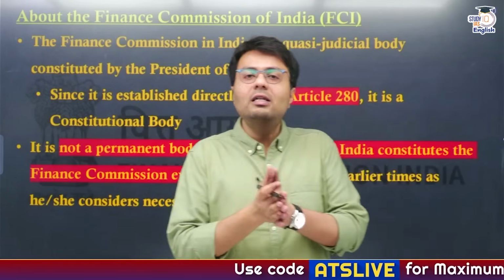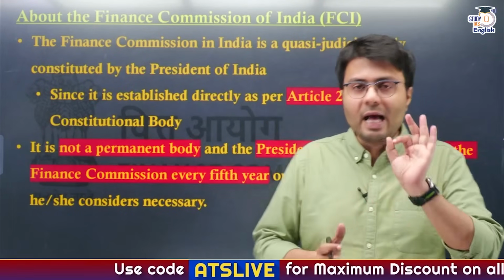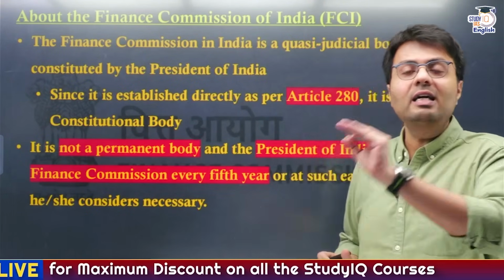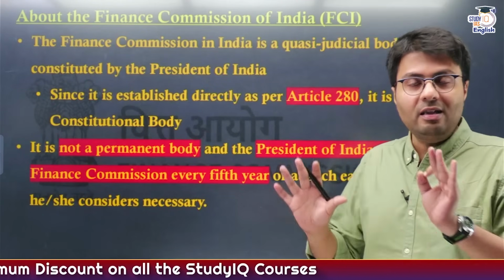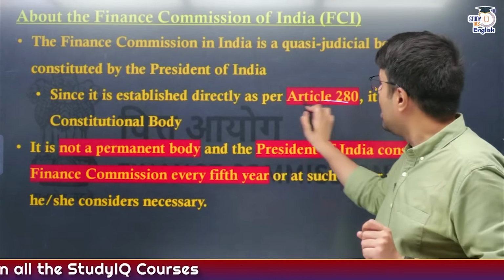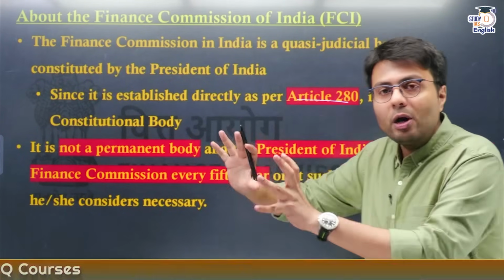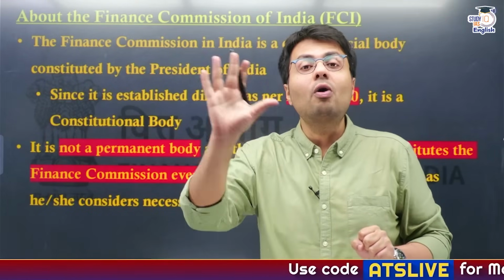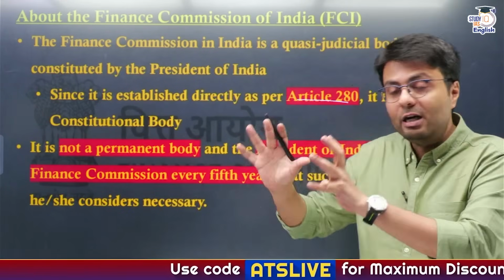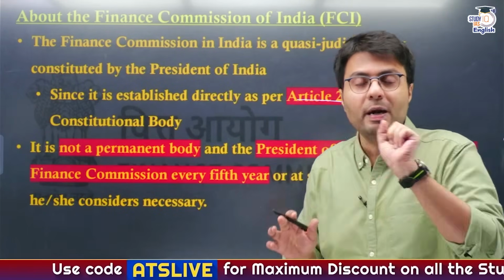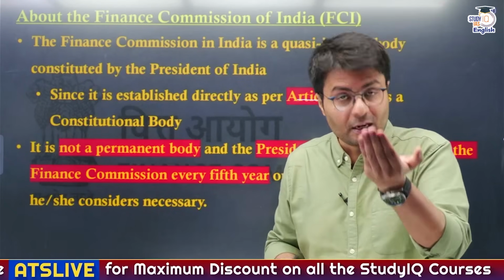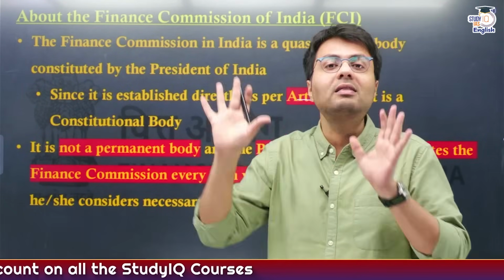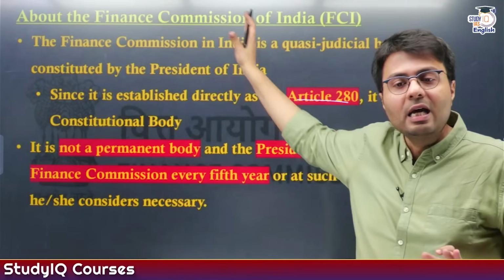First, let us understand what is a Finance Commission. Now, Finance Commission derives its power directly from an article given in the Apex Law of the Land, that is the Constitution of India, and this is Article 280. So when a body is deriving its power directly from the Constitution of India, that body is called a constitutional body. Had it been deriving its power from a law passed by the Indian Parliament, that would have been called a statutory body.